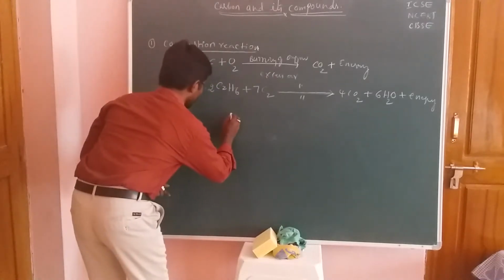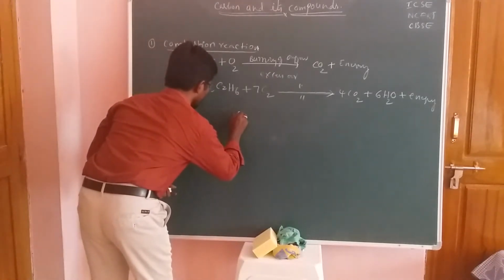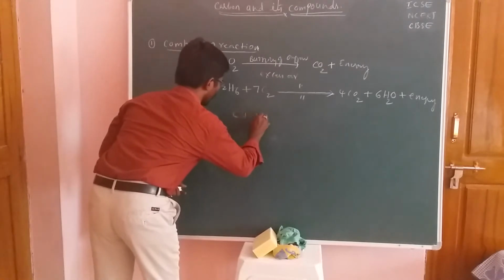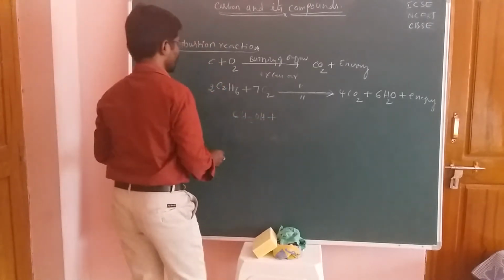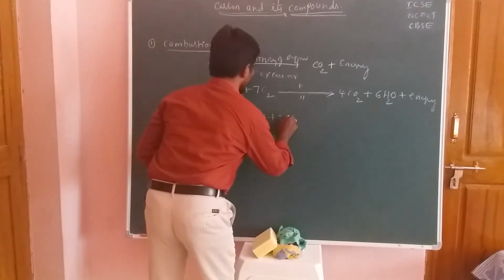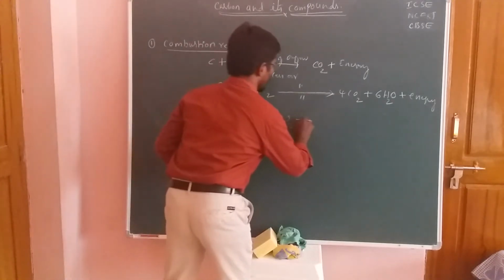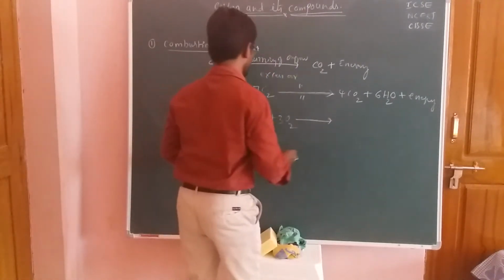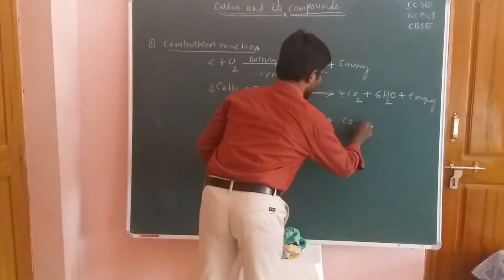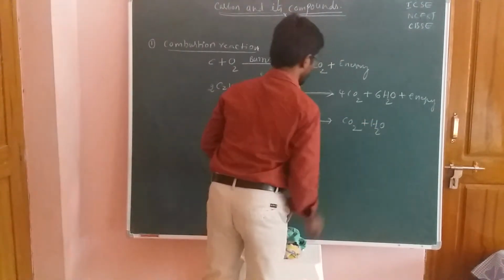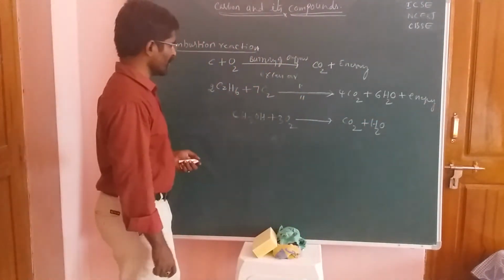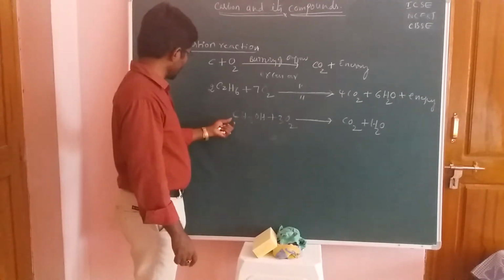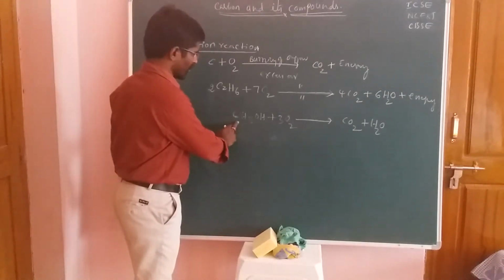So now what happens here, students: CH3OH, and here you should take 3 moles of oxygen, and it gives rise to carbon dioxide. Carbon dioxide should be released here, with 1 carbon.